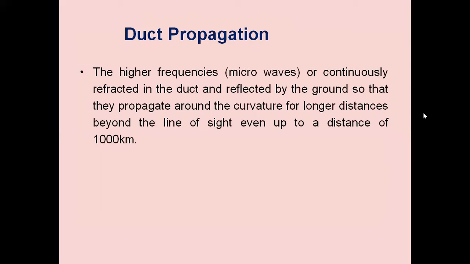There are refractions in the duct because of the ionization density, and reflection by the ground. Ground is reflecting the signal, going toward the duct, and again the duct is refracting the signal, so that they propagate around the curvature for longer distance beyond the line of sight, even up to a distance of 1000 kilometers.